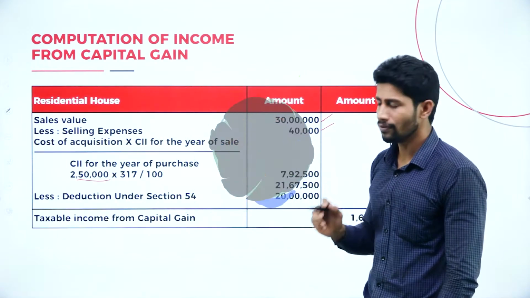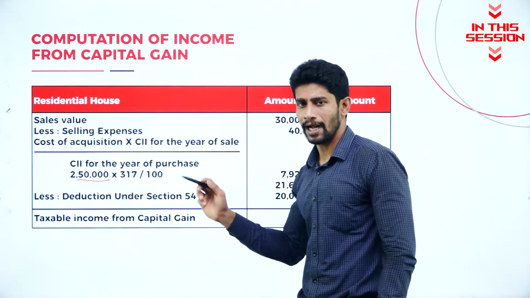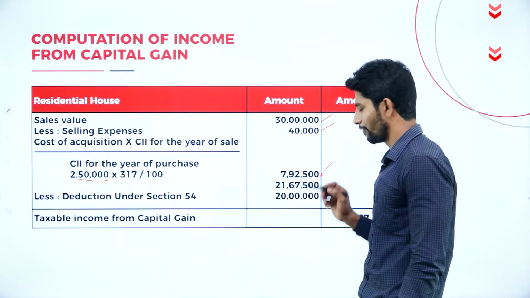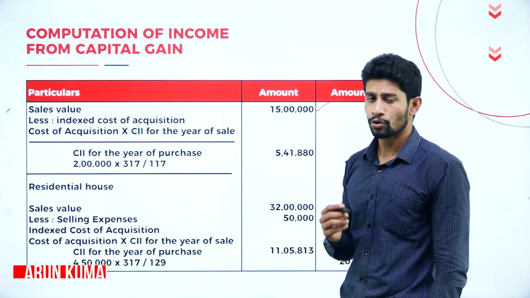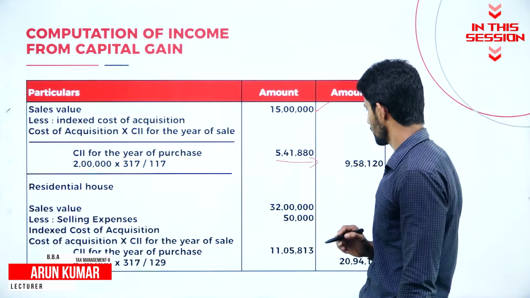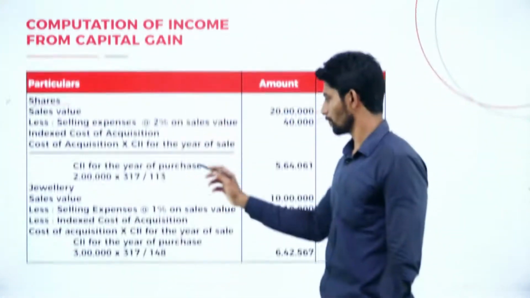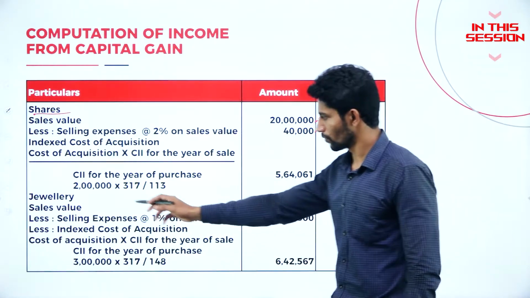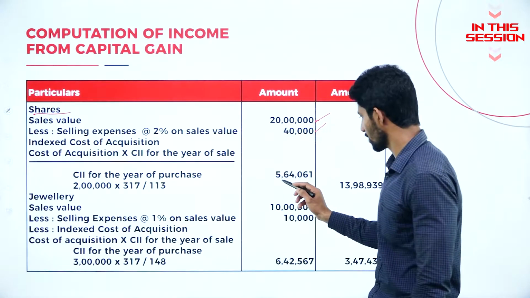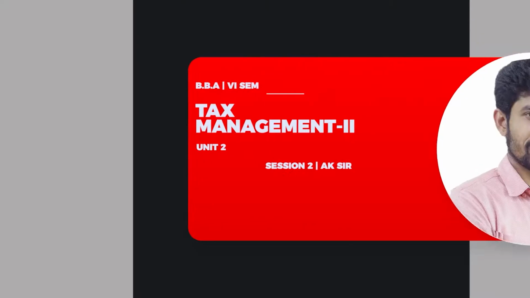What is the index value? 100. So 2,50,000 into 317 divided by 100, you will get 7,92,500. If you deduct rupees 5,41,880 from 15 lakhs, you will get 9,58,120. If you calculate the value by doing this calculation, 2 lakh into 137 divided by 113, you will get 5,64,061.